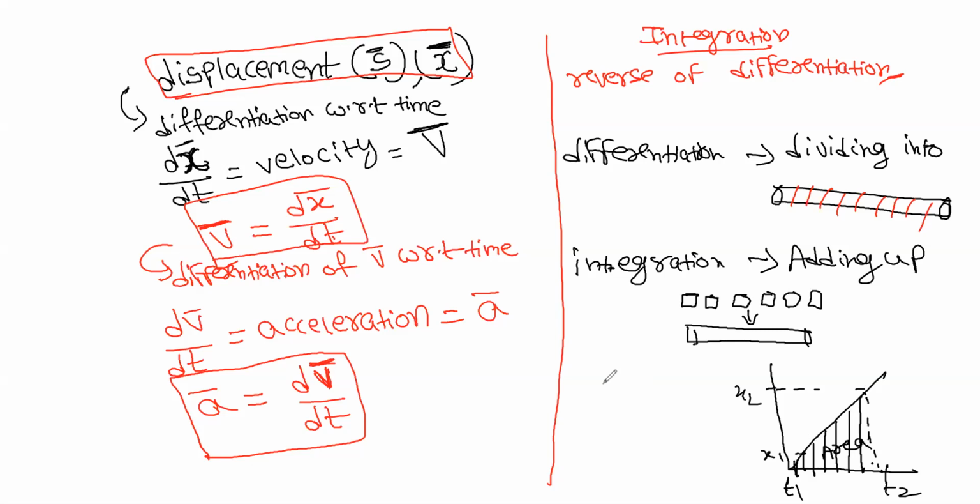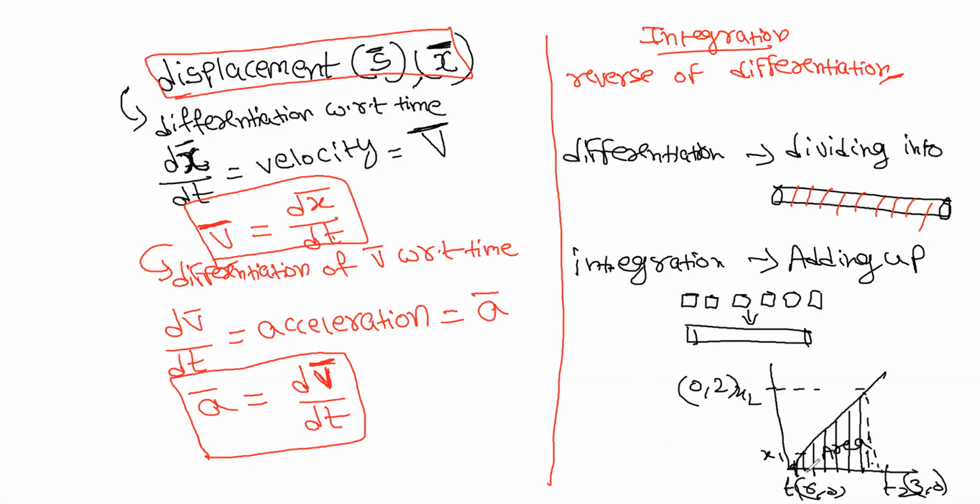In differentiation, you are calculating the change, right? x2 minus x1 by y2 minus y1. In integration, you have to take the area under the coordinates. Let us suppose it is 0, 0. It is 3, 0. And let's suppose 0, 2. So this is a triangle, right?